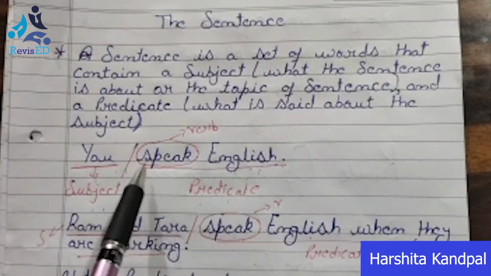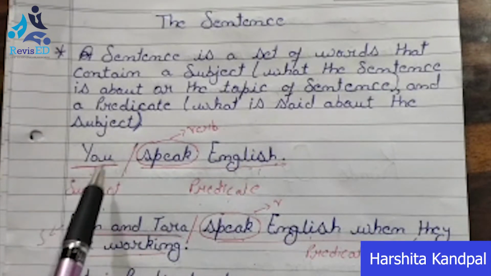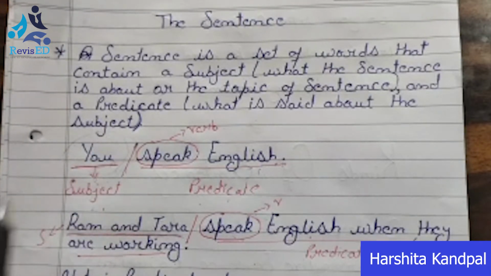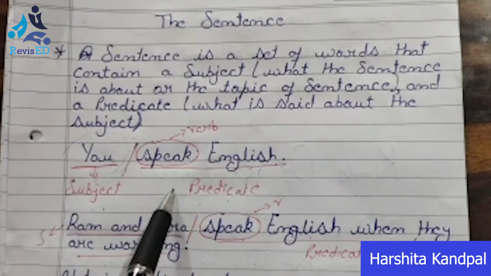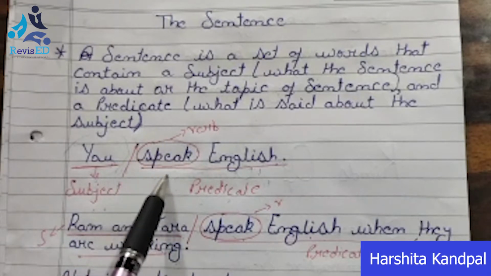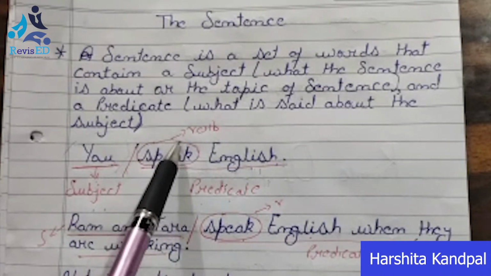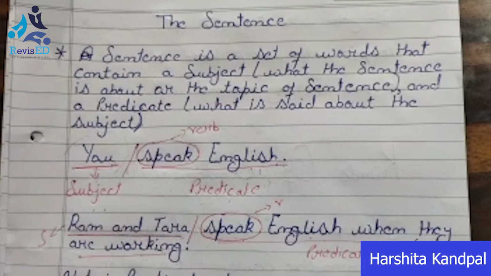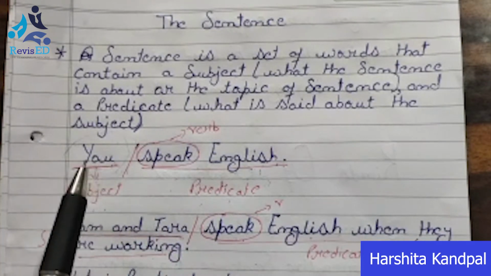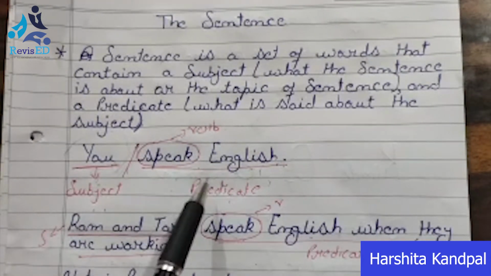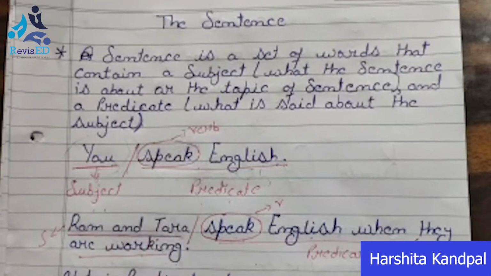In this sentence, you is the subject, because we are talking about this particular you, and speak English is the predicate. The rest of the part will be your predicate. I have circled the word speak because it is a verb. It means that the predicate contains a verb.